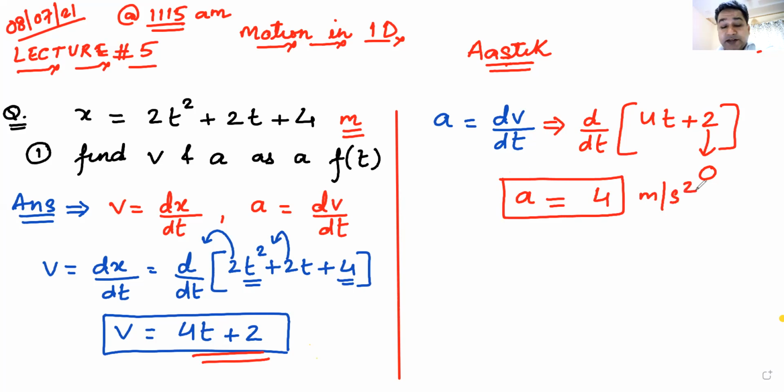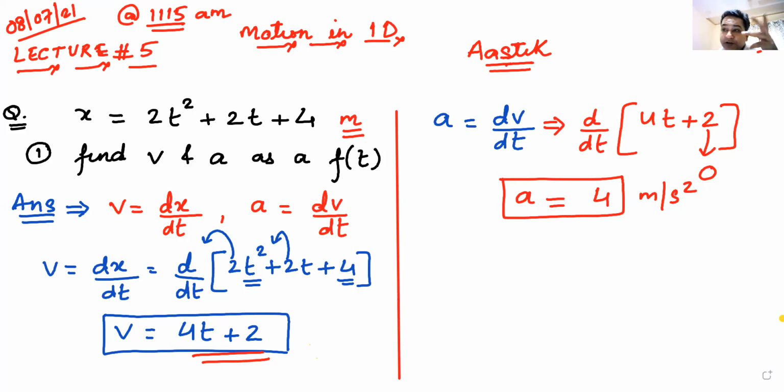Okay, now tell me, Niharika, we have done many types of acceleration, uniform, non-uniform. Is it uniform acceleration? Do you know whether it's uniform or non-uniform? I've lost Niharika. Anyone knows what type of acceleration this is?